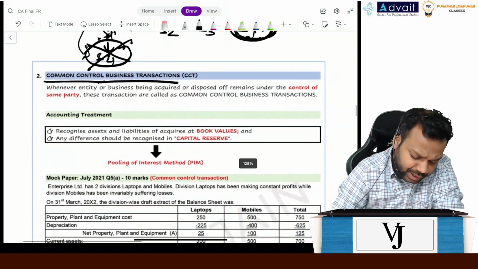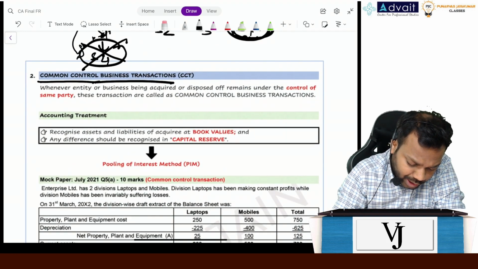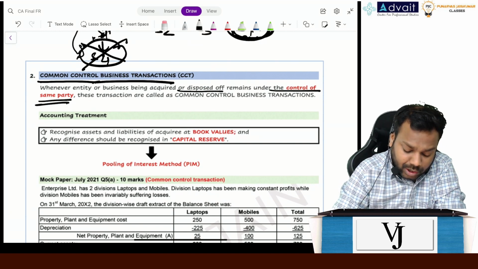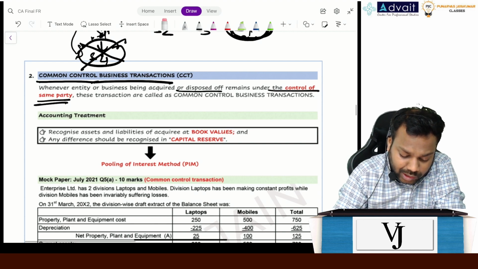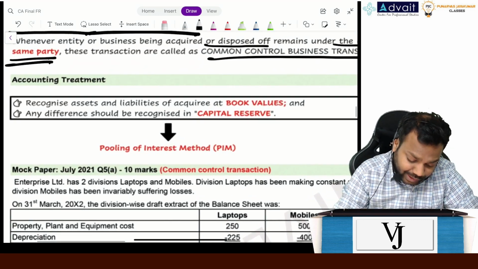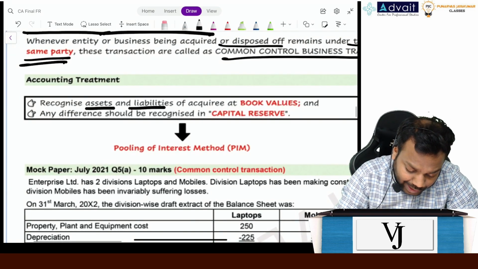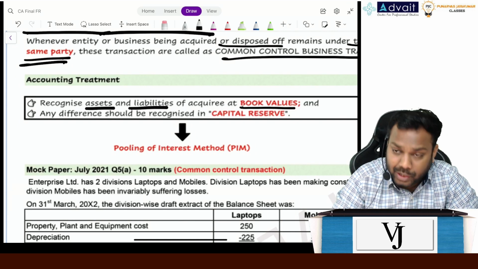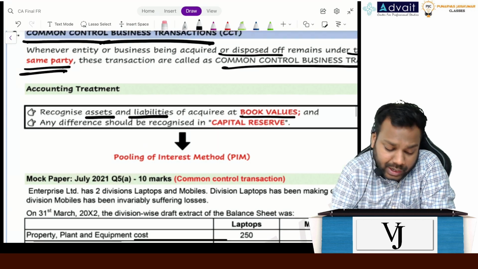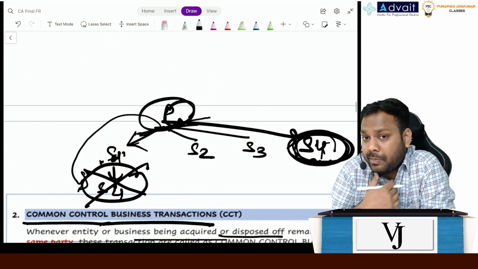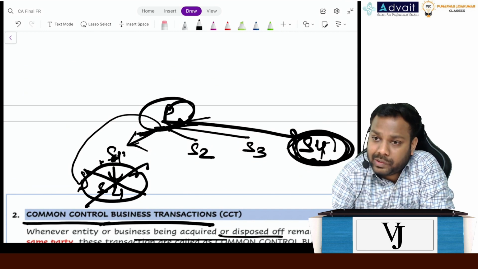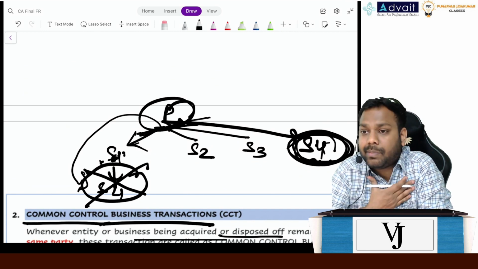Now it says that whenever any entity or business is being acquired or disposed of, and remains under the common control of the same party, these transactions are called common control business transactions. Okay, the accounting treatment of it now. It says recognize the assets and liabilities of the acquiree at its book values. But now understand, whenever I'm transferring any subsidiary or any business, either selling it off or purchasing it, definitely there will be a difference between the purchase consideration that I'm paying and the assets that I'm acquiring.